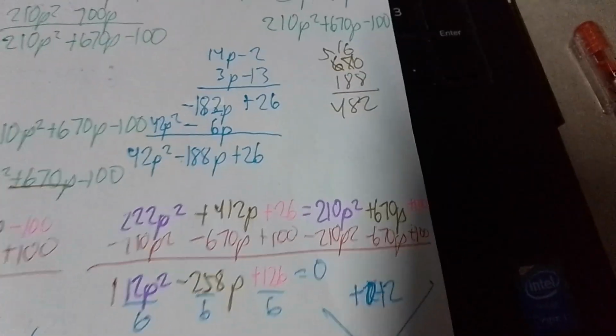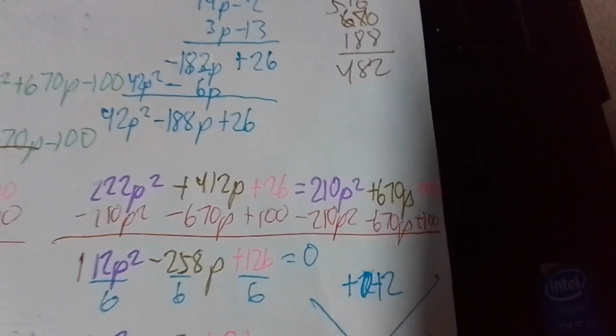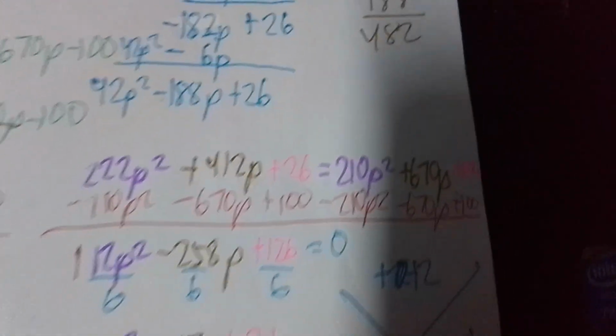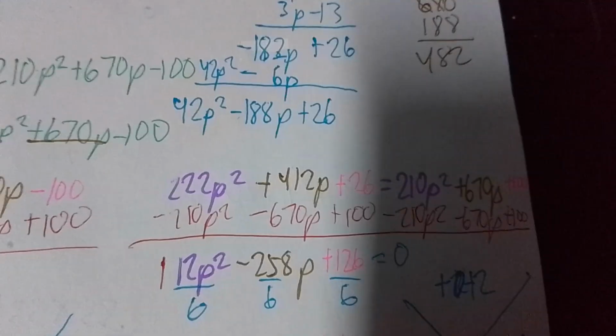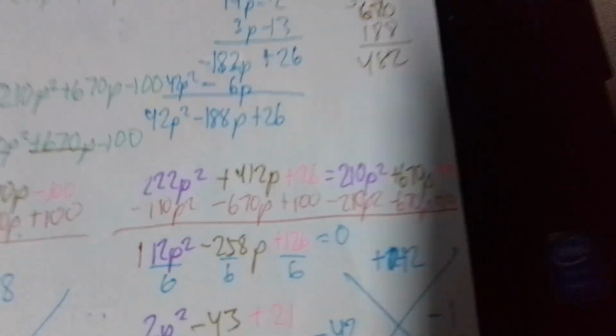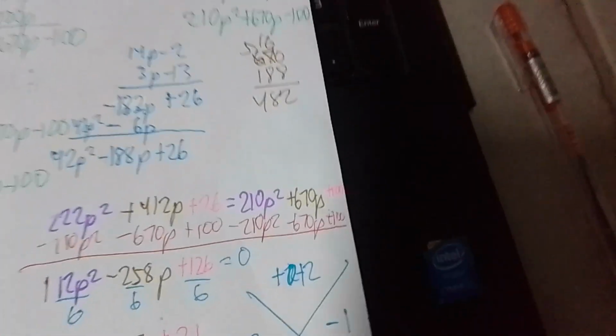Now, all we need to do is to bring everything to the other side. So, we need to subtract both sides by 210p squared, and then we need to subtract both sides by 670p, and then we need to add 100 on both sides, and we should get 0. Now, we should come up with this answer. 12p squared minus 258p plus 126.